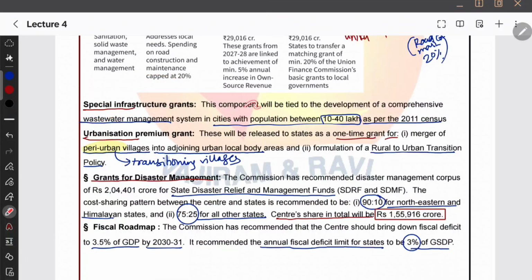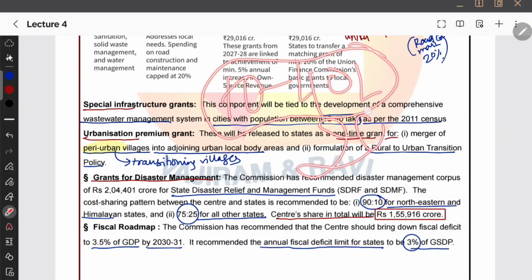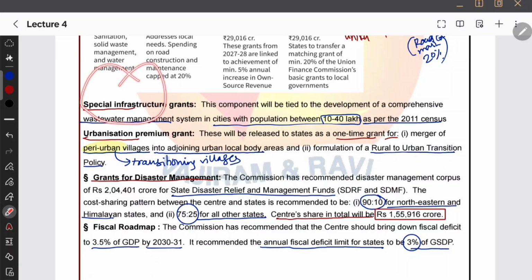Special infrastructure grant, this component will be tied to the development of comprehensive wastewater management with cities with population between 10 to 40 lakh. If the population is between 10 and 40 lakh as per 2011 census, for such kind of cities we are providing a special infrastructure grant so that they can grow up. Actually, according to me, this is very less population, so they require certain development, and that's why we are providing the special infrastructure grants, I think so.